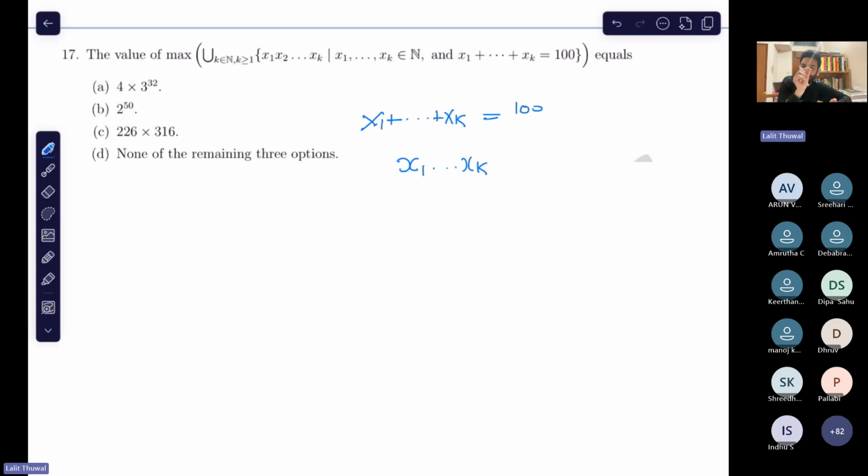If you have a partition, take the product of the terms appearing in that partition, and in this way do it for all the partitions. What is the maximum value you can get? That is what this question says. Okay, now try to solve it. Everyone got the meaning of the question, right? Yeah. Okay, try it. Is 2 to the power 50 the maximum?